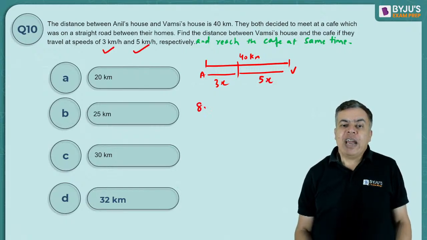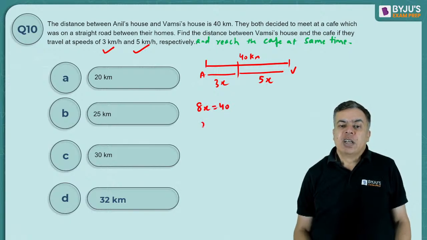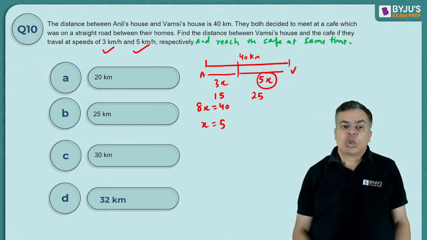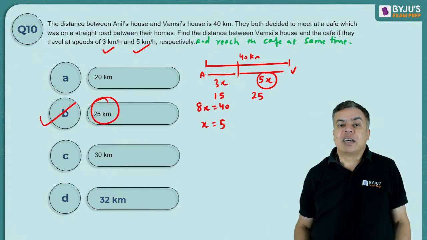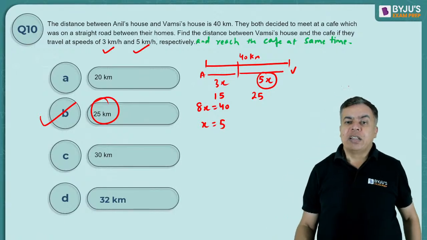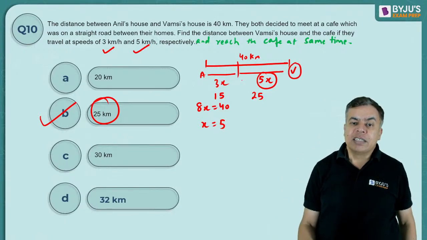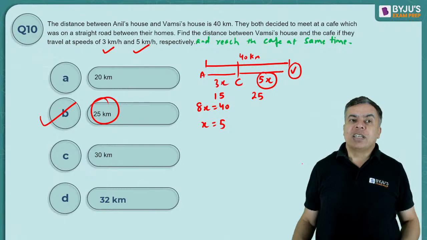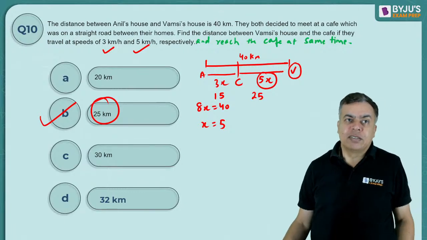So total 8x equal to 40. So x equal to 5. That means this distance will be 5 into 5, 25. This distance will be 15. So 25 would be the correct answer because the distance between B's house and the cafe, right? This is B's house and this is the cafe. So the distance is 25 kilometers.